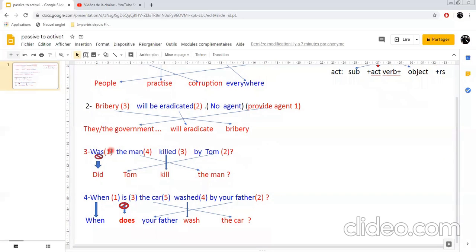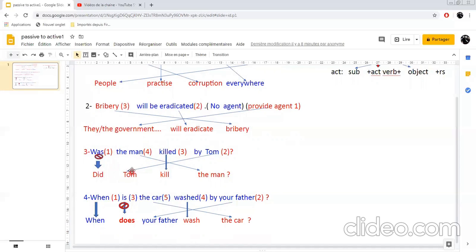So here I am asking a question, then number two, I should ask a question too. But you've got a problem here. I cannot use this auxiliary here. No. Why? Because here it is the passive. That's why I used was. Here it is the active. So which tense is used here in the passive? Was and killed. So you should know this, of course. It is the simple past passive.